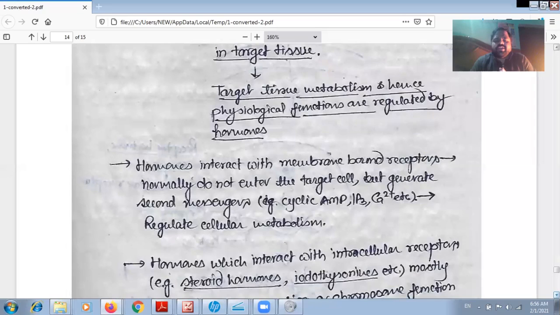So the hormones that function with the receptor present on the surface bind to the surface receptors of the plasma membrane, and then the cyclic AMP process, IP3 process, or calcium ion is involved to generate the message.